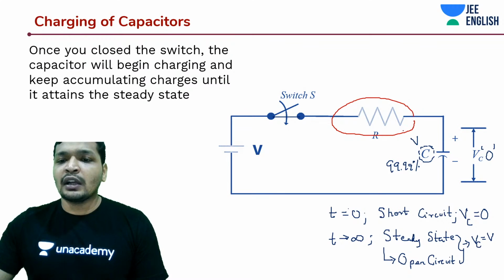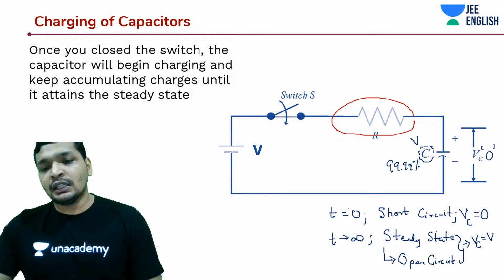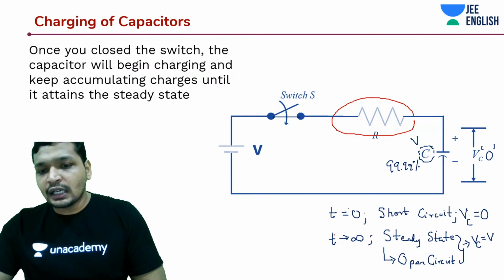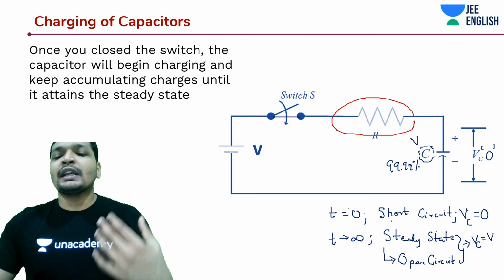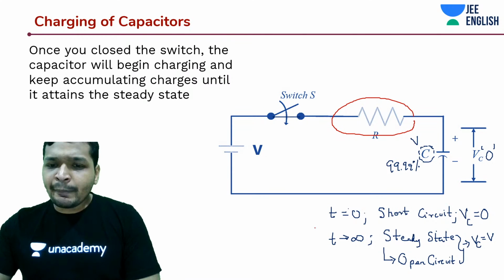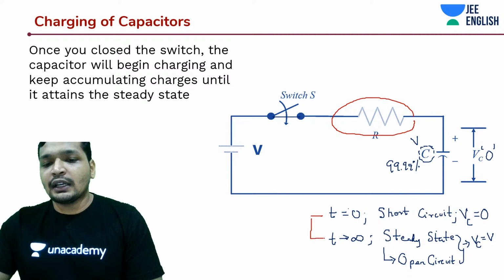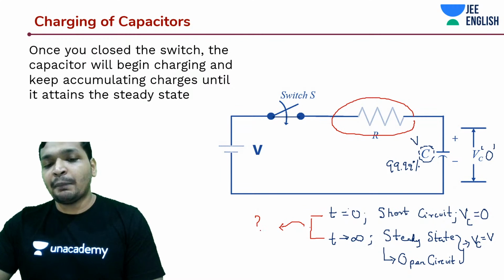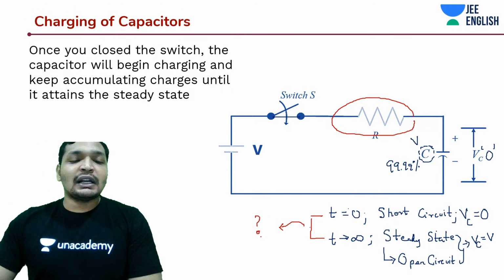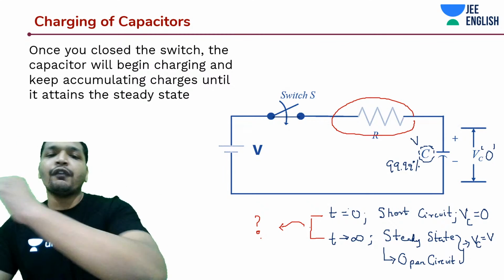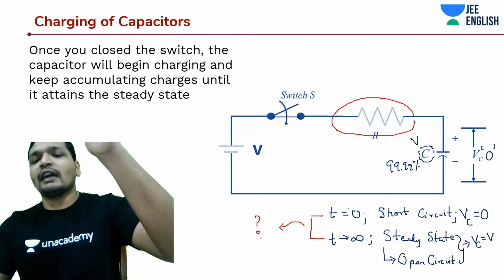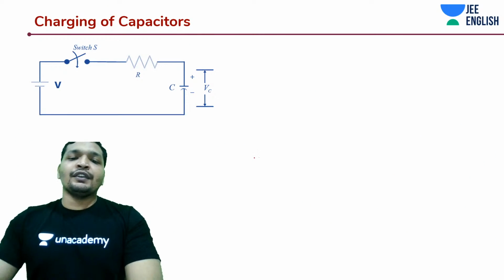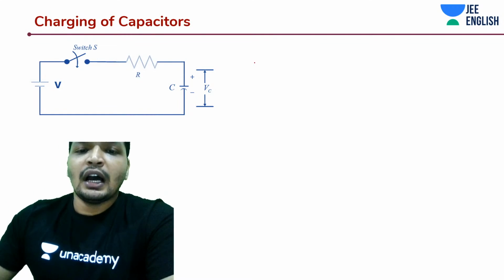If you apply the loop law, you will come to know that this capacitor is stopping any current flow. Earlier, when we just began by switching on the circuit, the capacitor was behaving like a short circuit. The question in our mind is, what is happening between this time, and how is this capacitor getting charged? Is it getting charged uniformly, or is it getting charged very quickly and after a certain time not able to charge? So let's understand it.